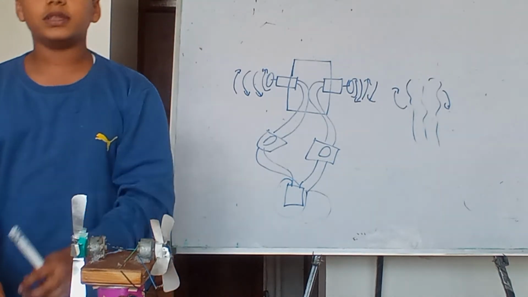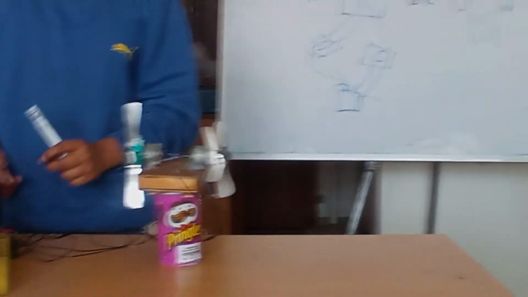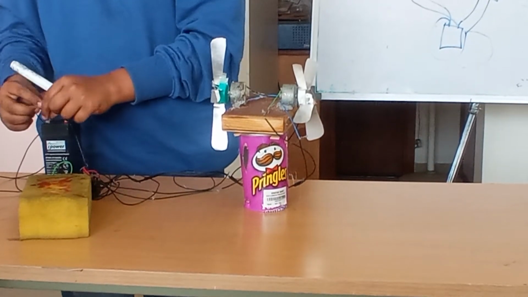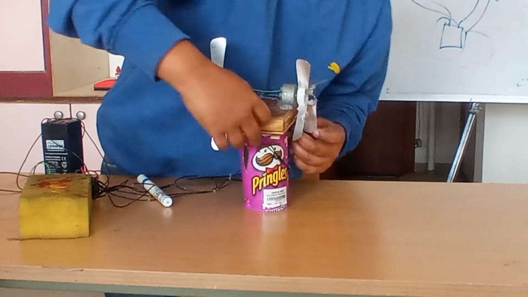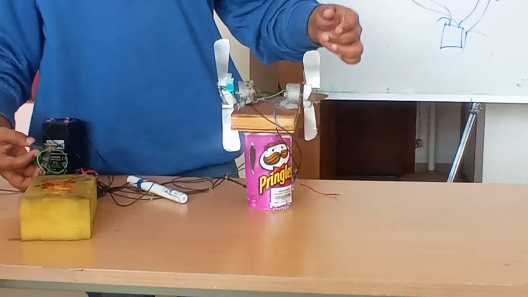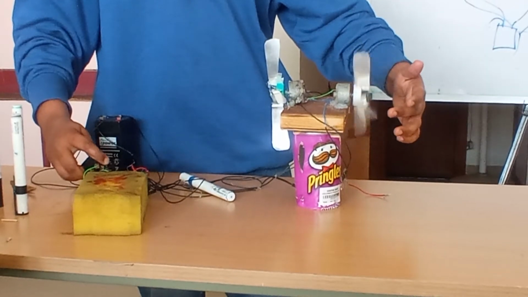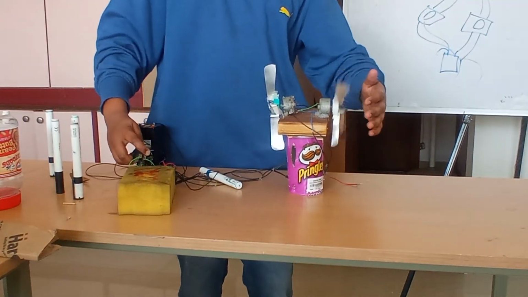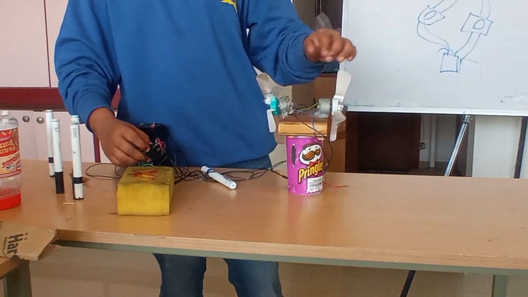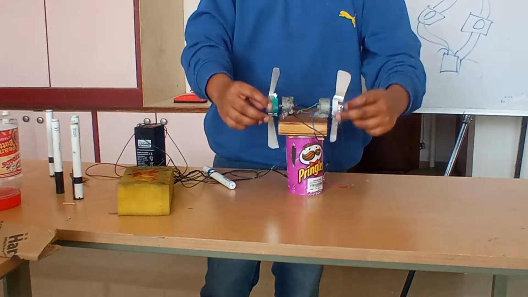So I can show you the working of this, but we can do it without water. It's okay. When I turn on this DPDT, this motor moves like this. See, it is moving like this. And then when I turn on this other motor and they move in the same direction, this will create the out of line motion and the boat will move forward.